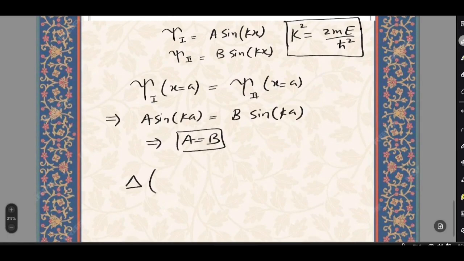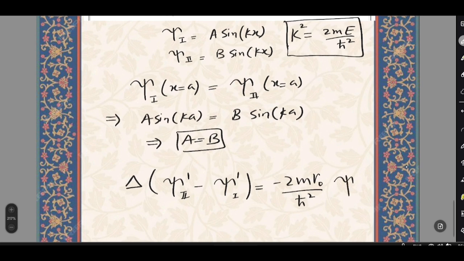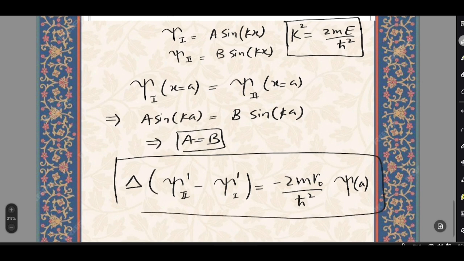So that means del of psi second dash minus psi first dash equals minus 2mV0 by h square times psi at x equals a. We know this from delta functions. They always impose some discontinuity in the first derivative, right? And it is given by this formula.